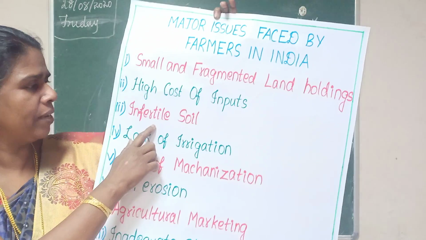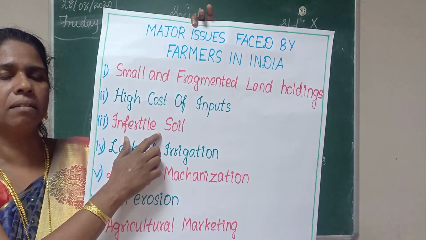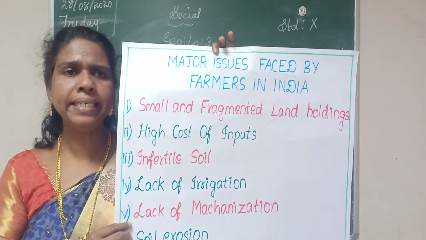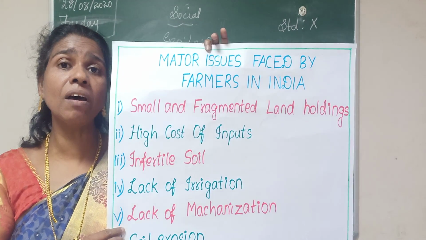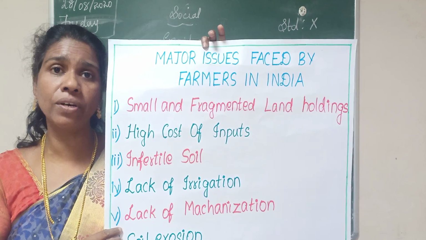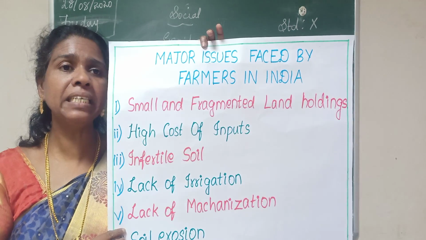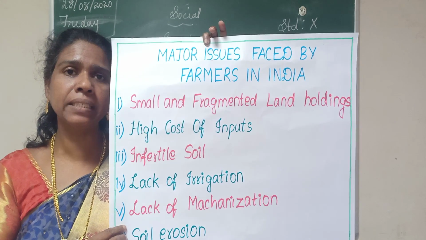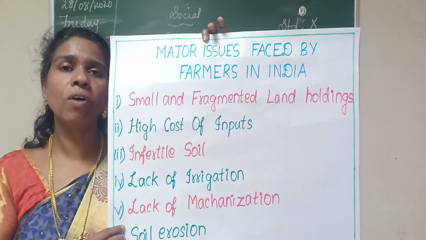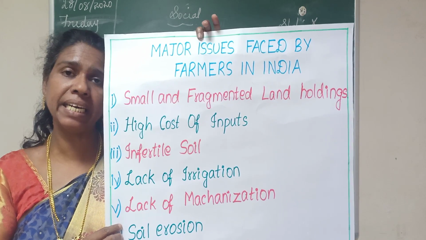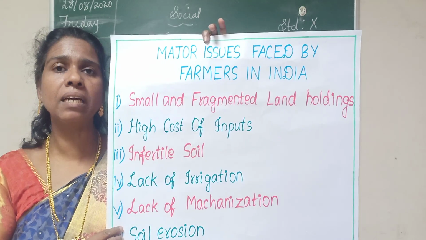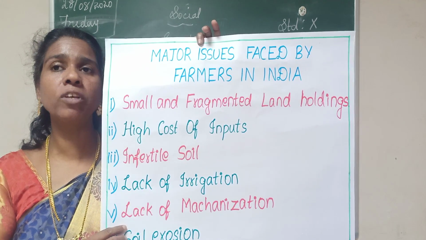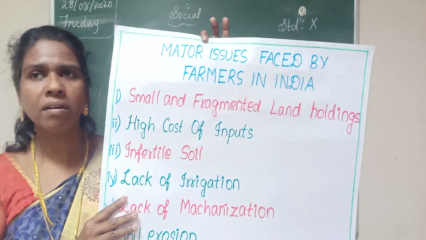Then the third one is infertile soil. That means in India, people have been doing agricultural work for thousands of years. So some of the land loses its fertility, chemical properties, living organisms, water content, etc. So that particular soil does not support growing crops. This is also one of the main problems the farmers face.